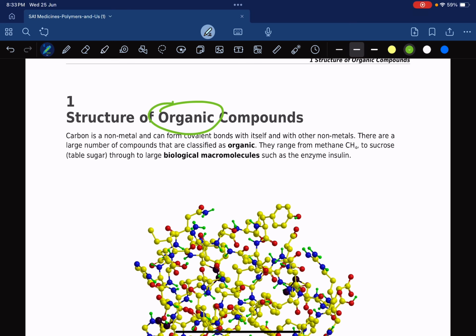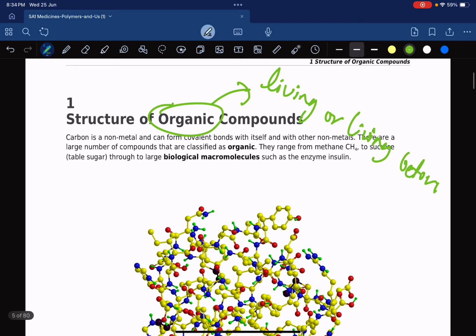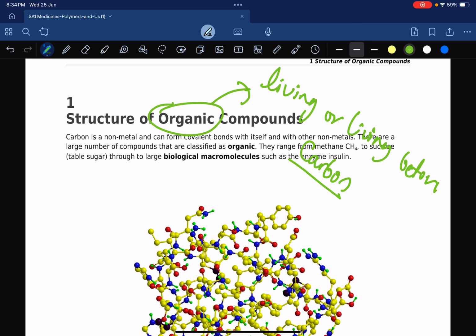Organic basically means, in simple words, that something originates from living matter, or something that is living or was living before. So these are considered to be organic. And one very important criterion of something being organic is that it must contain the element carbon. All right, carbon is a very important element.